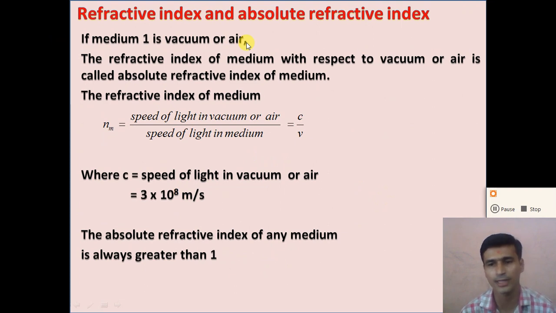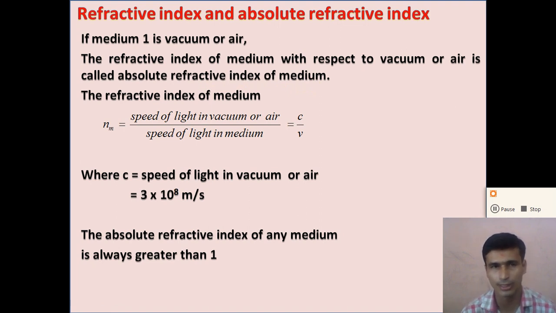The speed of light in a vacuum or air is a constant. So the refractive index of any medium with respect to the vacuum or air is called the absolute refractive index of the medium, or we can say the refractive index of the medium.